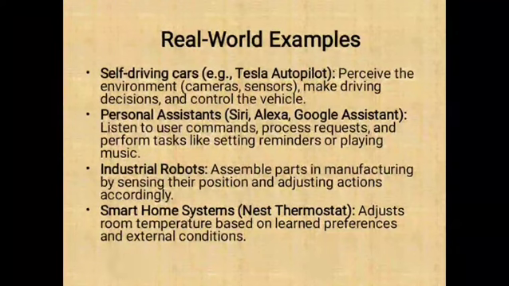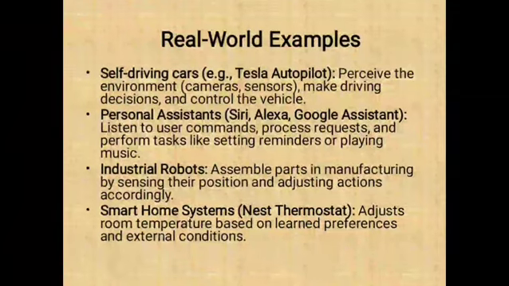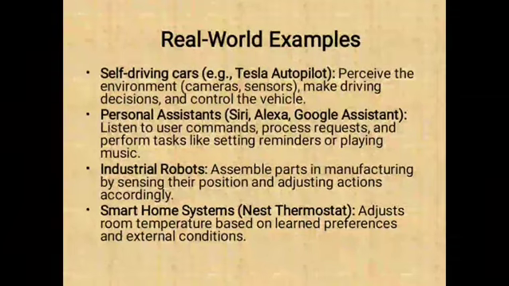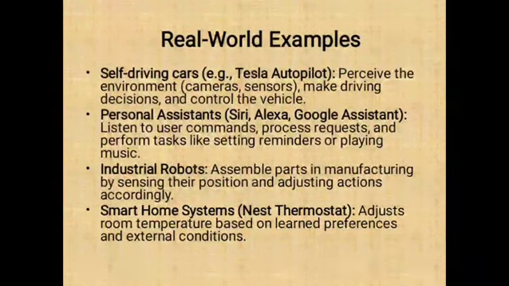Self-driving cars perceive the environment through cameras or sensors. They make driving decisions and control the vehicle. If any person is in front of the vehicle, it immediately perceives this through the cameras or sensors and controls the vehicle. An example of a self-driving car is Tesla Autopilot.